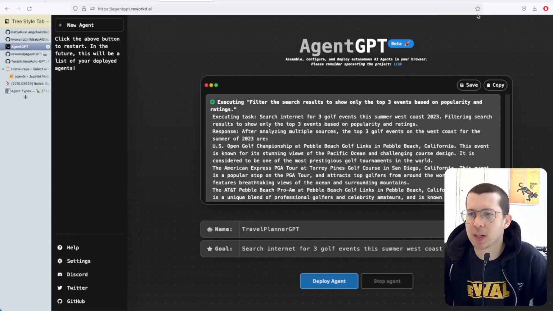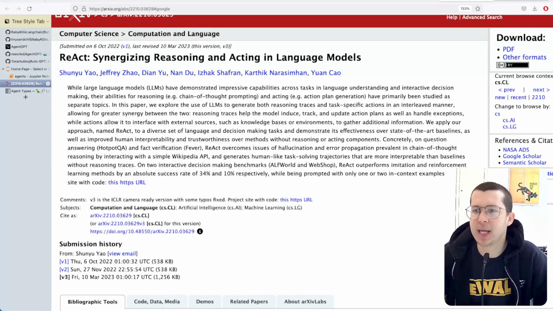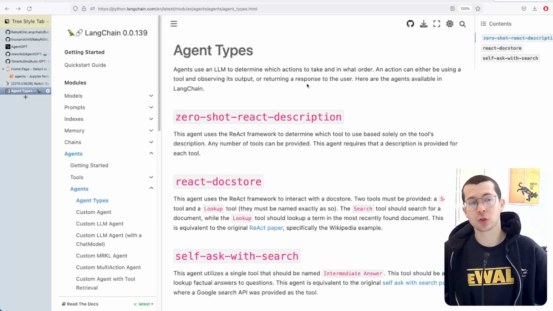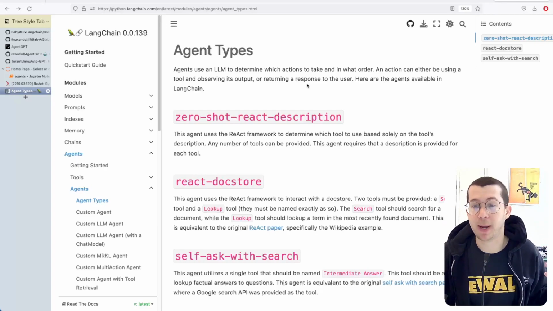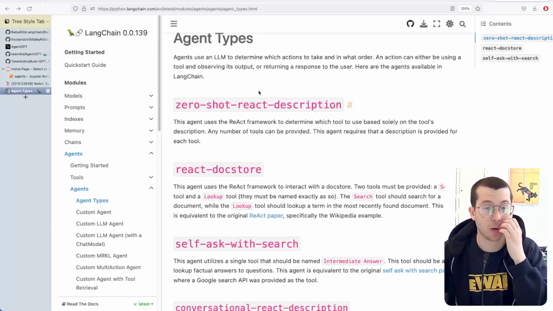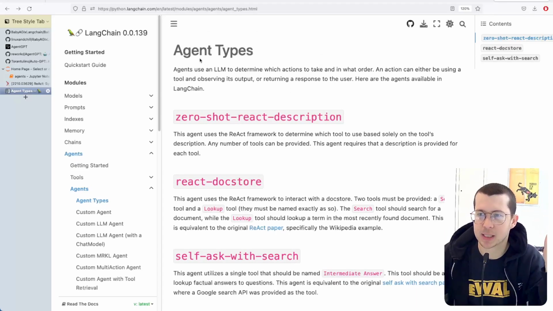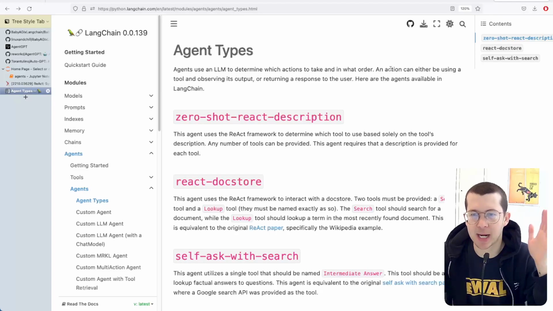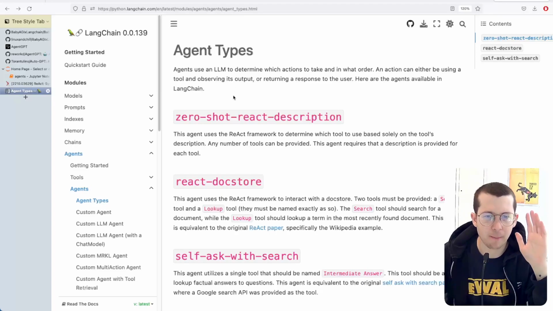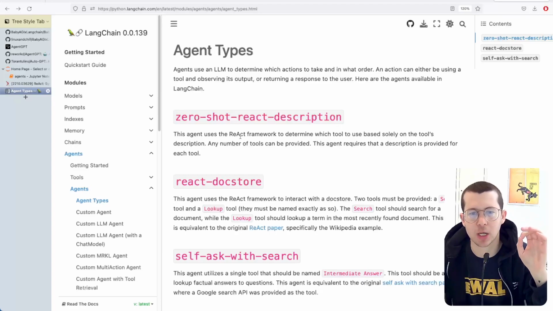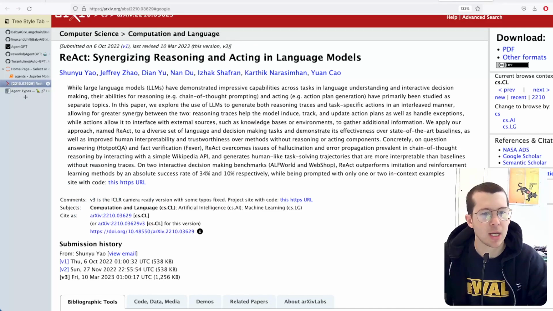To close this off, I just want to take a look at maybe in LangChain, you've noticed that tools are used, and their actions are taken based on what? That's what I wasn't really sure about a couple weeks ago. And this page here describes that an action is taken by the description of the tool if you use this zero-shot ReAct description agent, which uses this ReAct framework. So just something to keep an eye on.